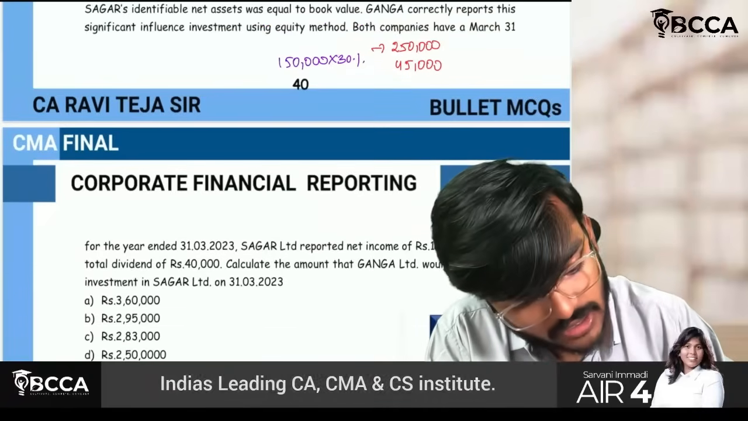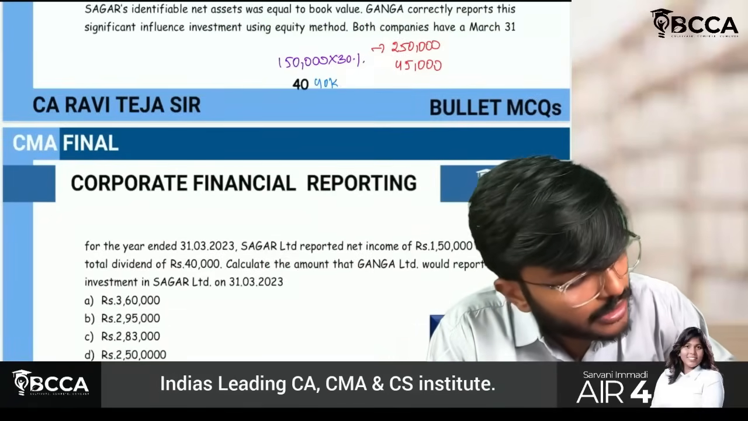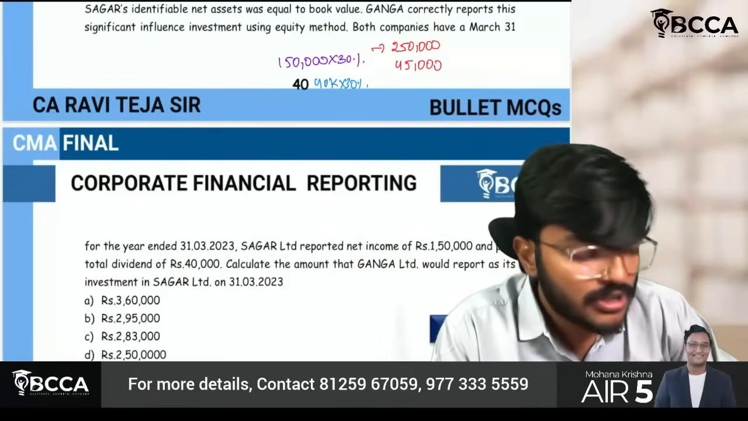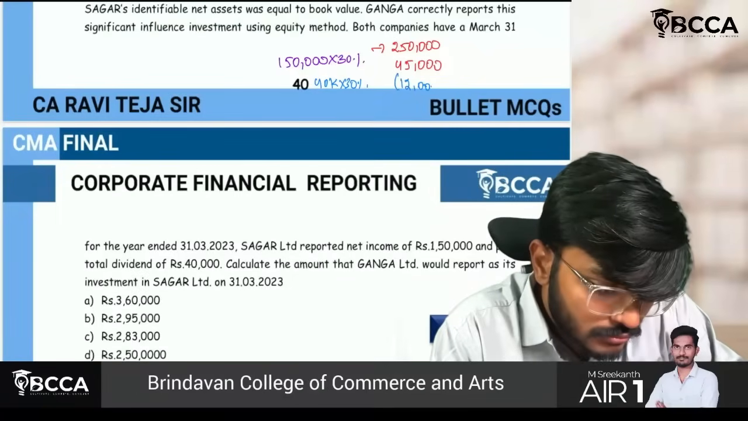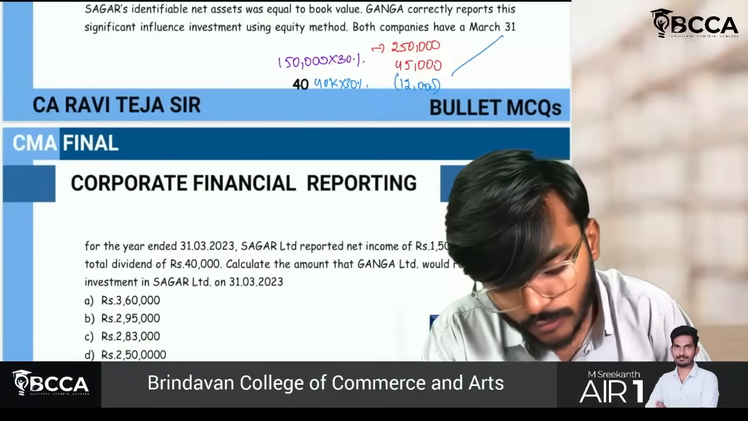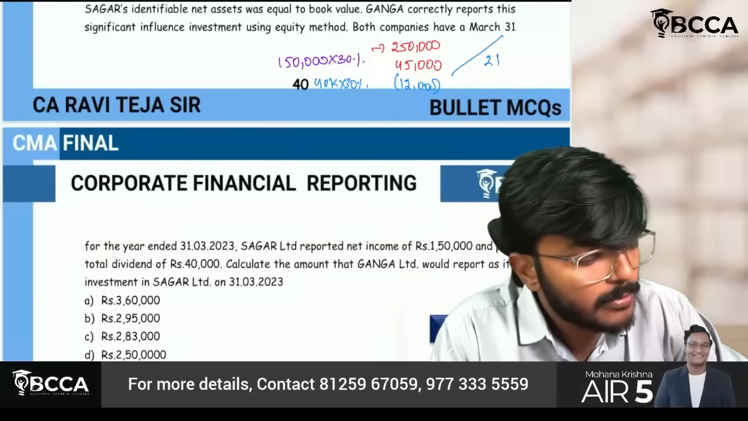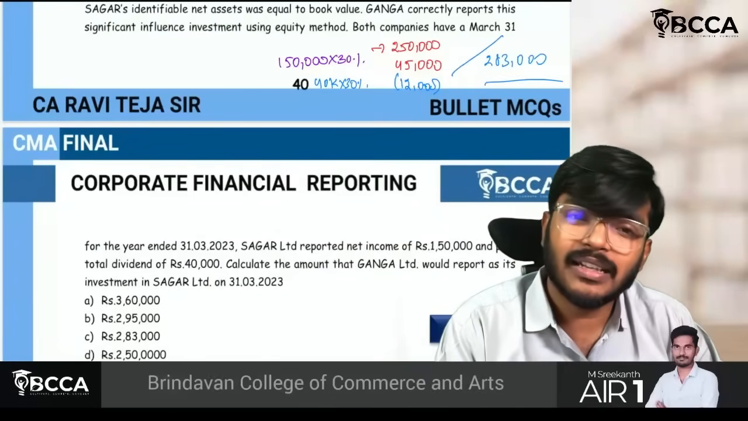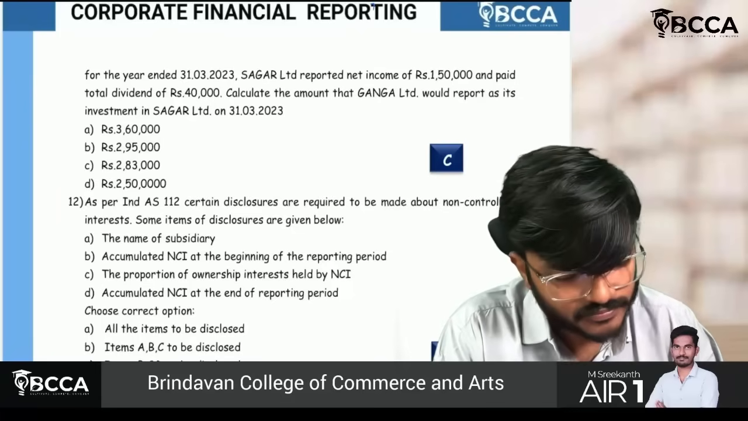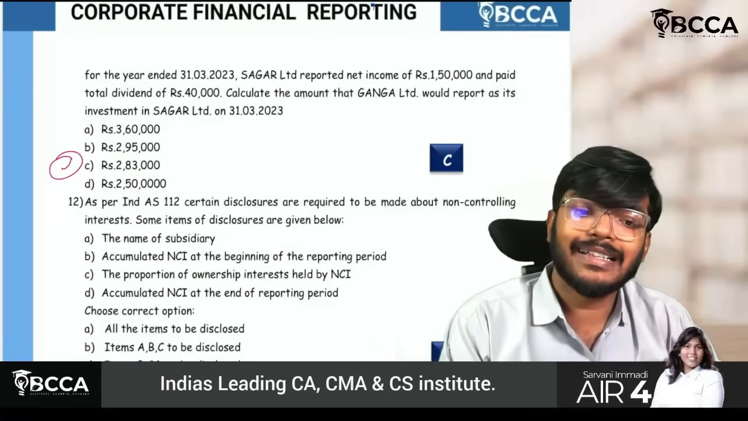Sorry, 40,000 is the dividend. So sir, 40k into 30%. How much? 12,000. So this is the carrying figure. 250,000 plus 45,000 minus 12,000. 2,83,000 will be my carrying amount of investment. That's it. That will be the answer. 2,83,000 will be your answer.